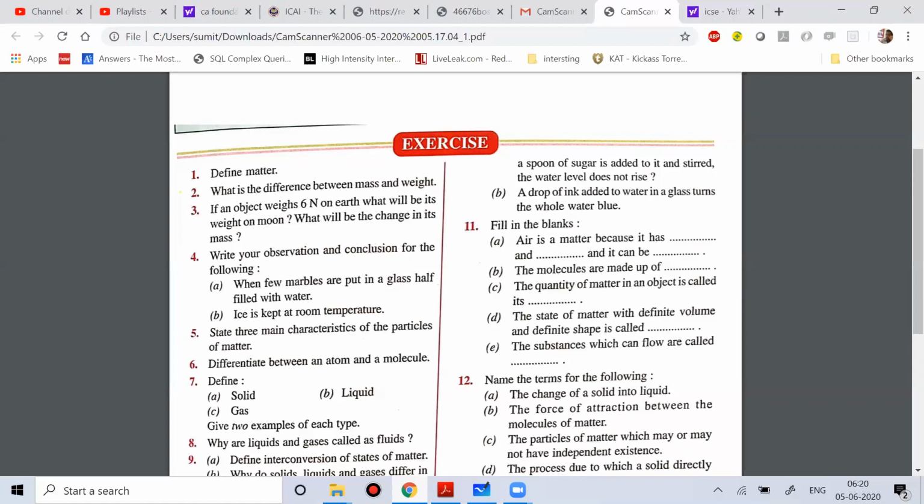Okay. Now the next thing is ice kept at room temperature. If you keep ice at room temperature, what will happen? The ice will change its state from solid to liquid. Because what will happen? When you keep ice at room temperature, you know that the temperature would be higher than the temperature you see when you keep ice in the fridge. So when you give more temperature to an object which is in solid state like ice,